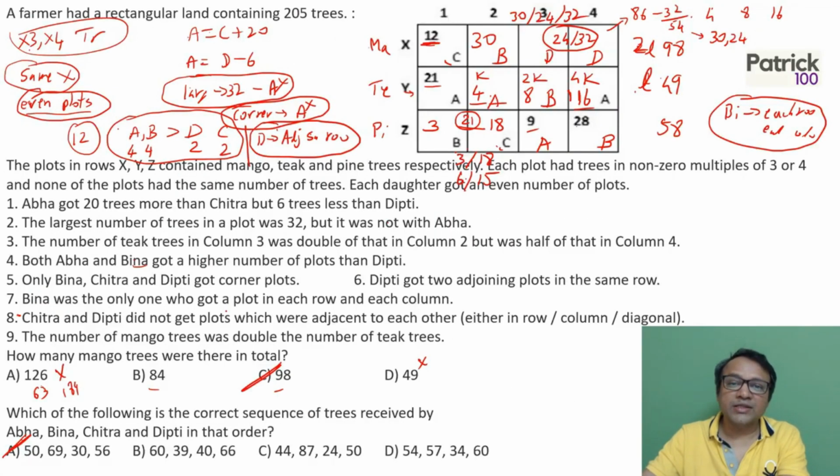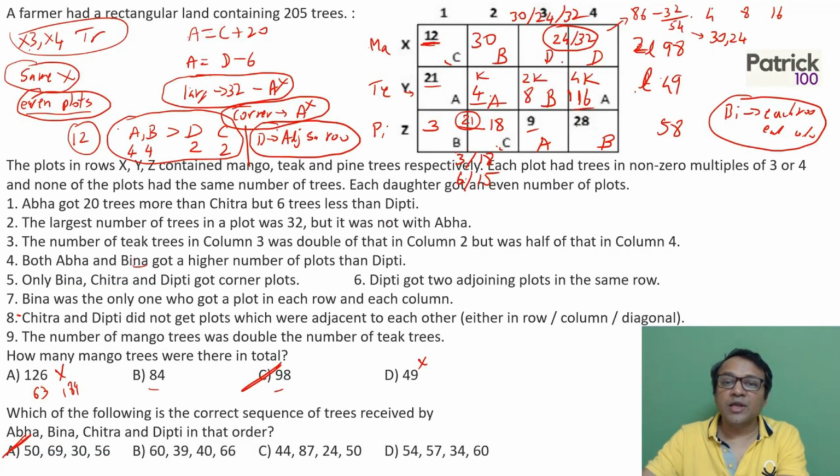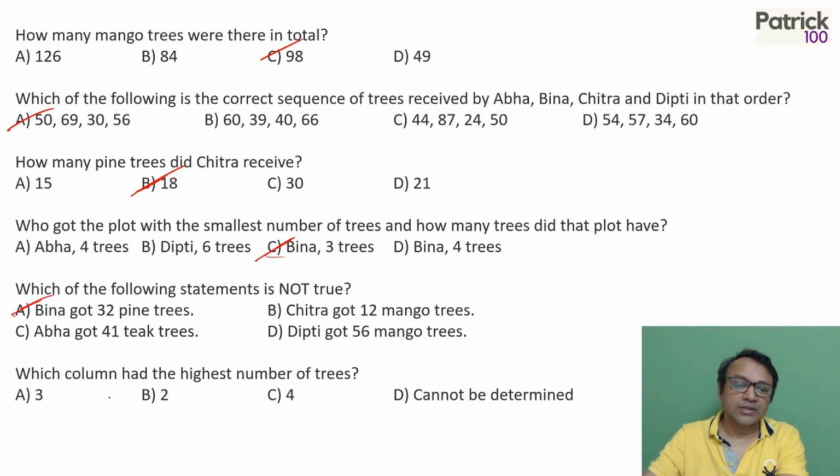A has got 41 tea trees, yes. 21 plus 4 plus 16 was 41 that we calculated earlier. And Dipti got 56 mango trees. So if you look at mango trees, Dipti 24 plus 32 is 56. Yes, that also satisfies. So A is the answer.